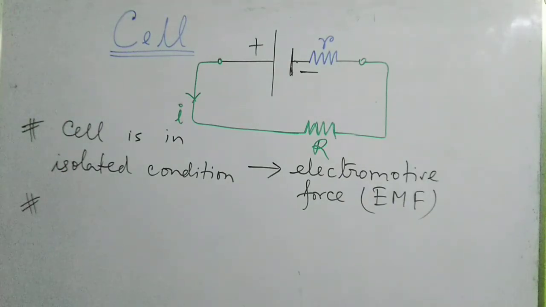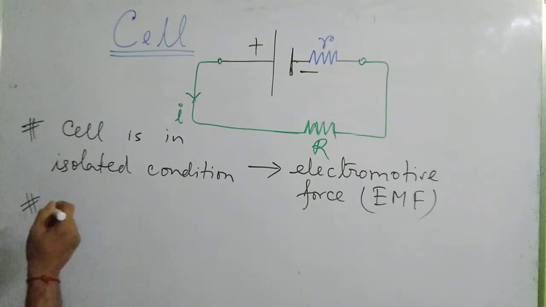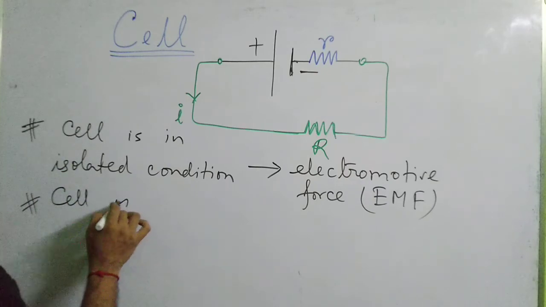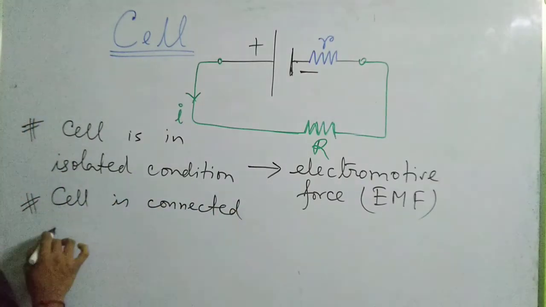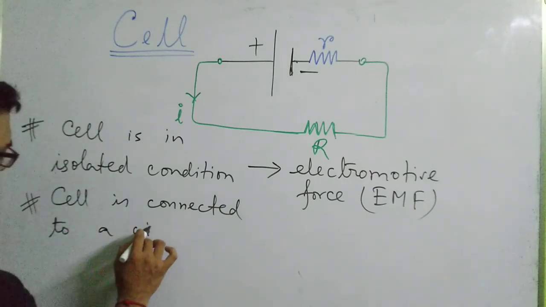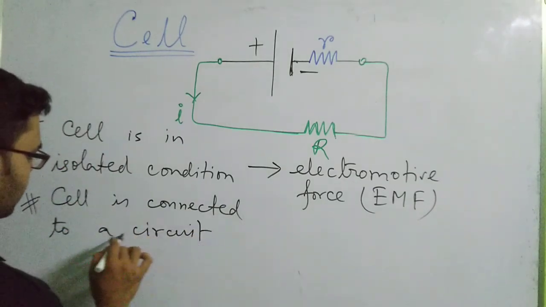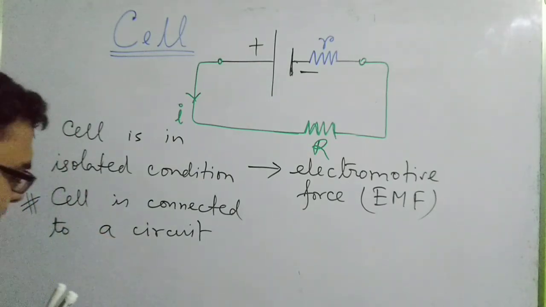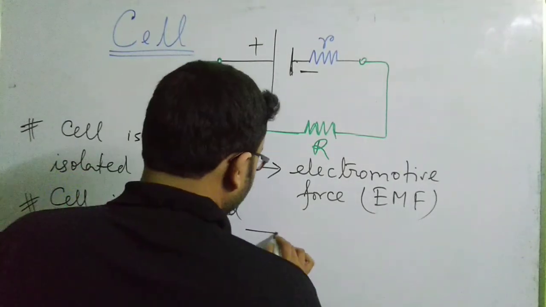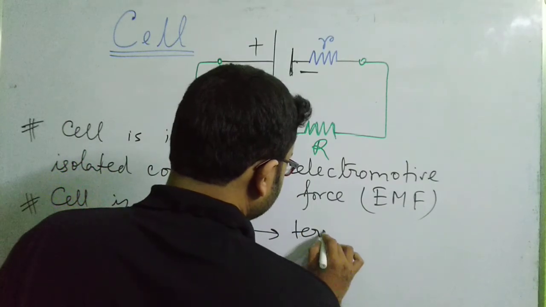So I can write, when the cell is connected to a circuit, under that condition the potential difference that you can obtain at the terminals of the cell is called the terminal voltage.